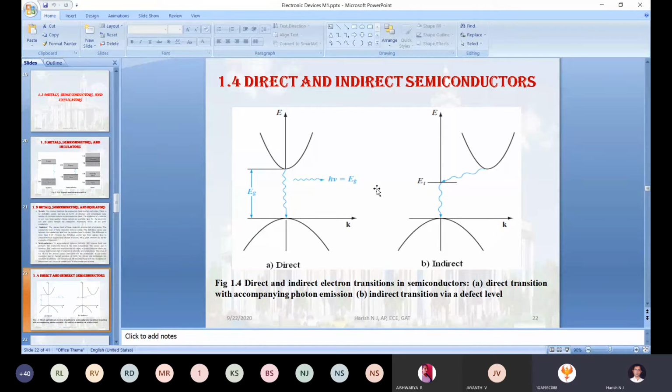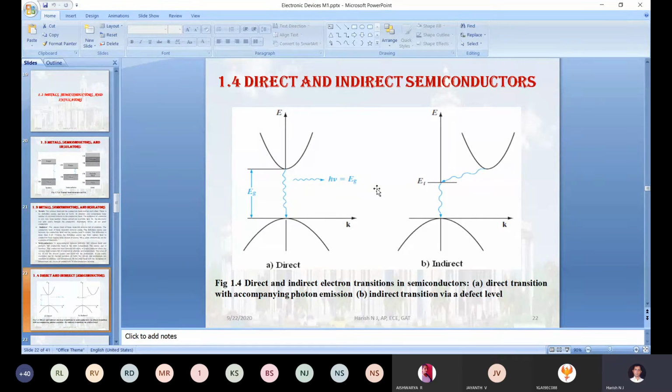I think you people studied one topic in basic electronics, the LED, light emitting diode. When you use different types of semiconducting material, such as gallium arsenide, gallium nitride, gallium antimonide, gallium phosphide, how the color changes, which semiconducting material emits which colored light, and what the voltage level is, all these things we studied. I hope you remember. The same concept applies here.